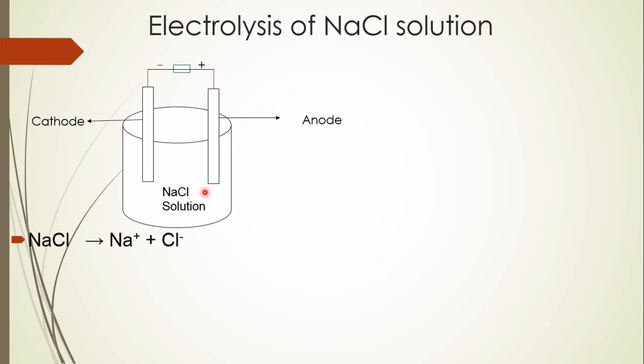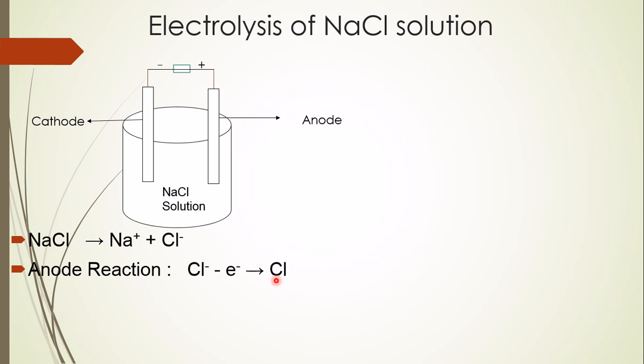And this chloride ion, a negative ion, will be attracted by the anode, because the anode is the positive electrode. Now, after going to the anode, what will happen? After going to the anode, the chloride ion will release one electron. Look, the chloride ion has one electron more. It has 18 electrons. So, it will release one electron and make a chlorine atom.